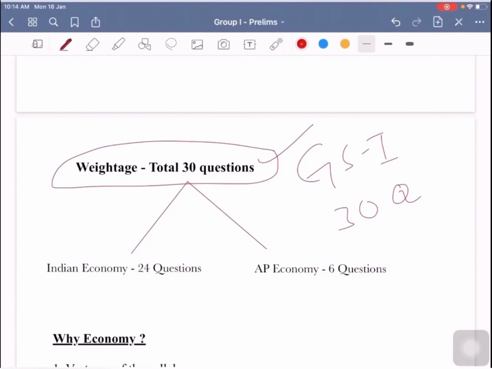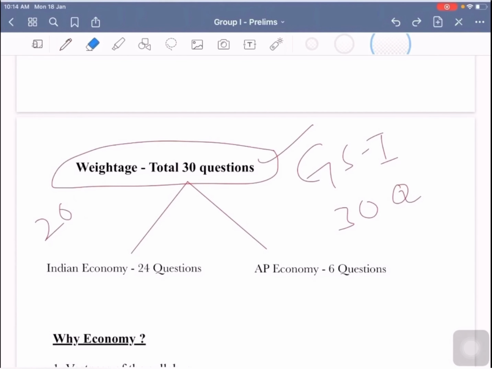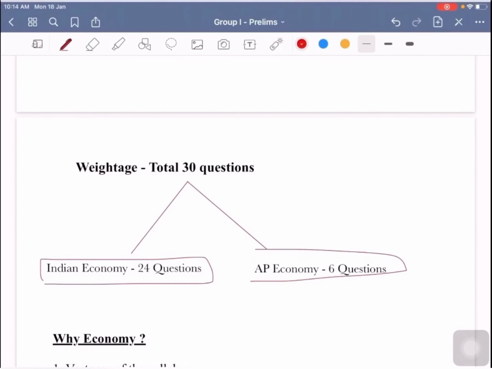And if you observe the 2019 Group 1 prelims economy paper, you will find that Indian economy has 24 questions and AP economy has 6 questions. So if you analyze the previous paper, you will get to know that the weightage for Indian economy is more as compared to the AP economy.